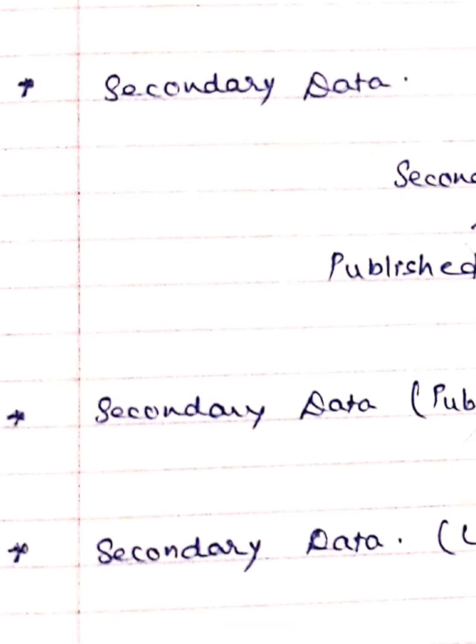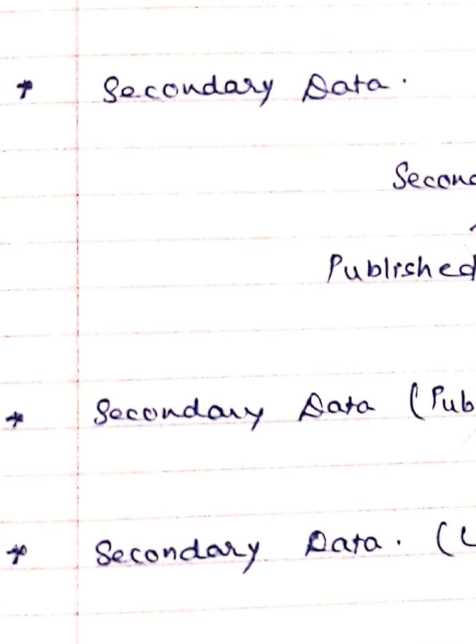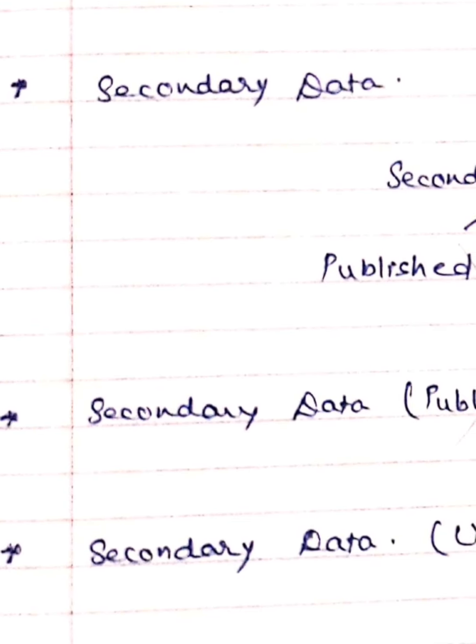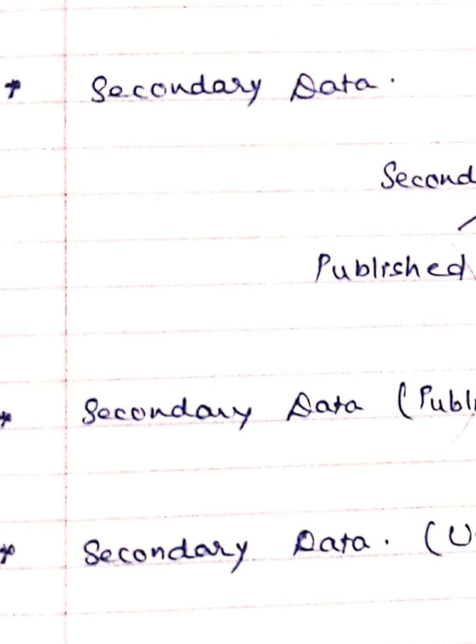Then we also talked about the reports made by research organizations, such as the Physical Research Laboratory, the Salt and Marine Research Laboratory, and the National Council of Applied Economic Research. These research organizations regularly publish their reports, and we get information through the reports given by them.